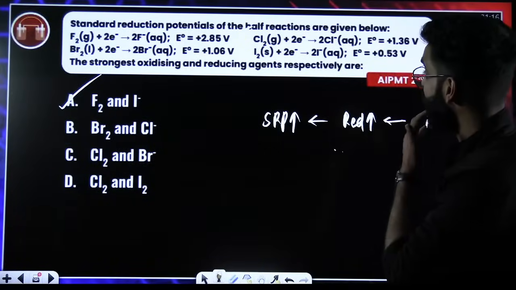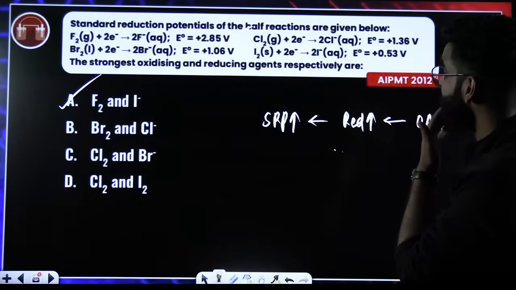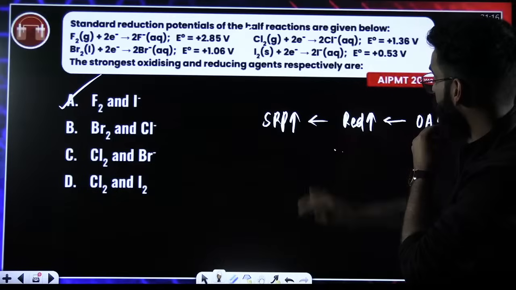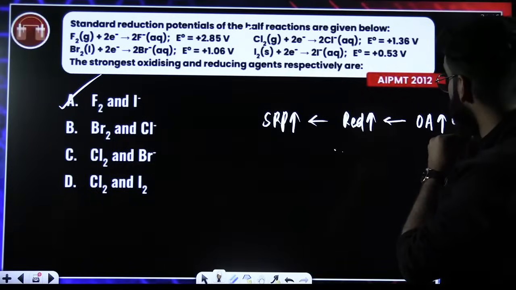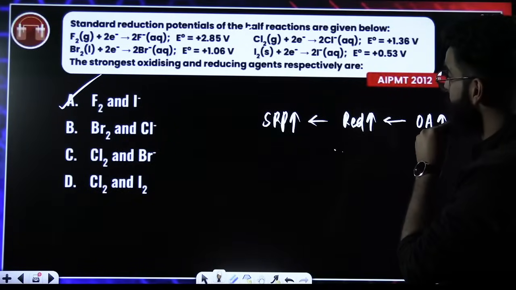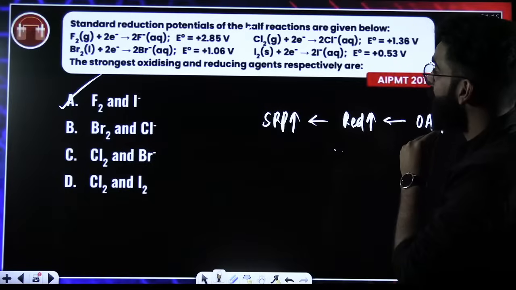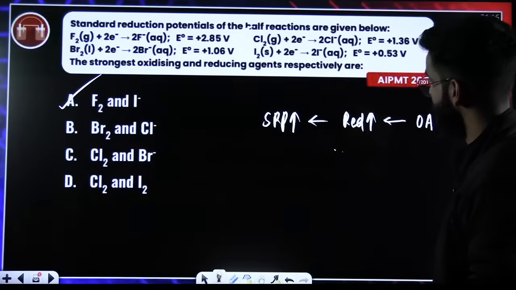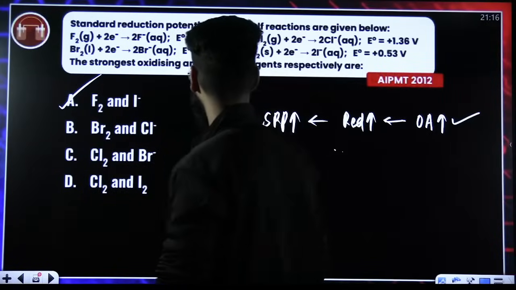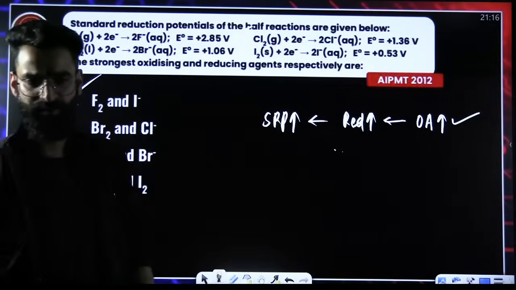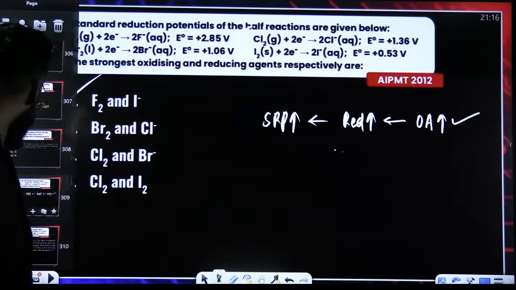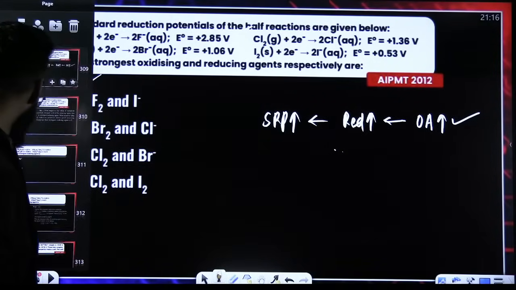Or let me check it again, guys. Oxidizing agent undergoes reduction, right? So more SRP, more tendency to undergo reduction, better oxidizing agent. Yes. F2 will be the strongest oxidizing agent. It has to be A only.